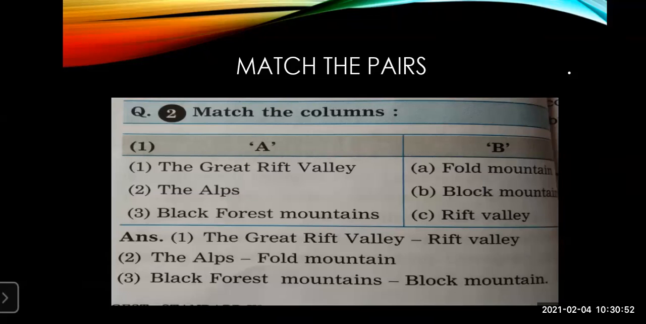The Alps is a fold mountain. You must have studied what is a fold mountain and what are block mountains in the exogenetic and endogenetic processes lessons number 2, 3 and 4. And Black Forest Mountain is a block mountain. So this also you must have seen previously in the lesson. If you want to take a screenshot, you can take a screenshot of this particular match the column.